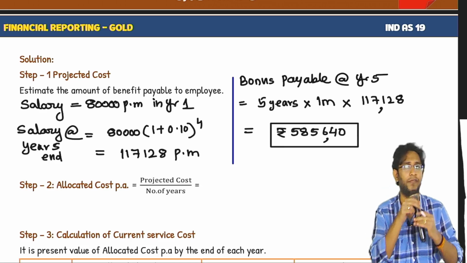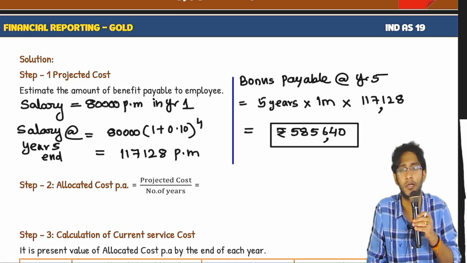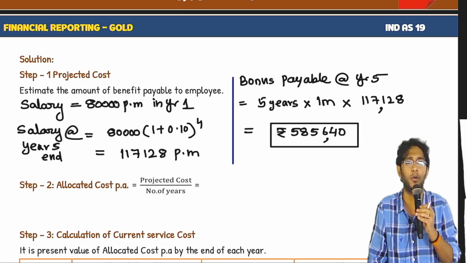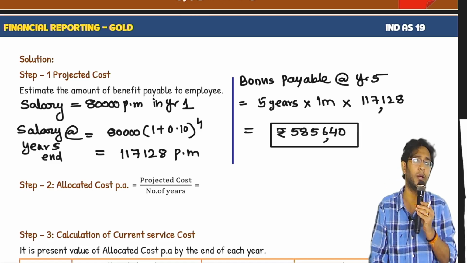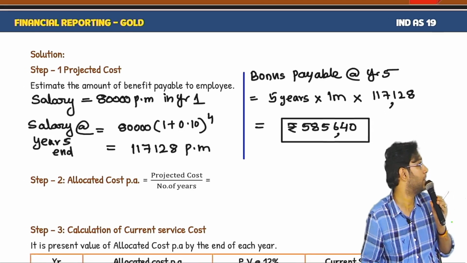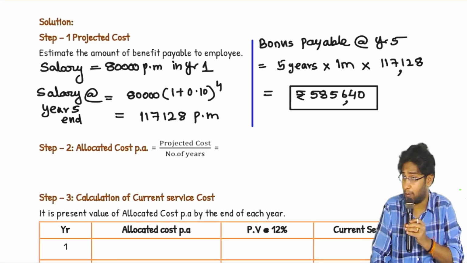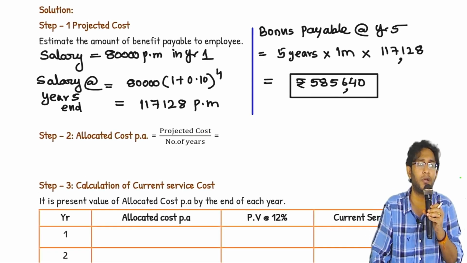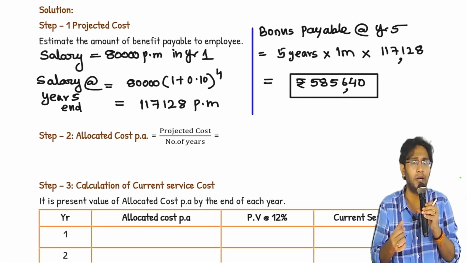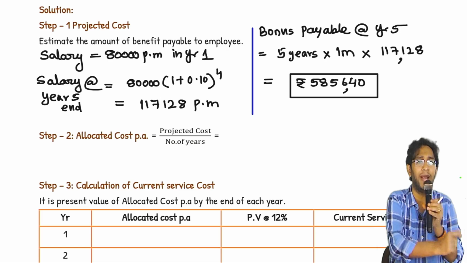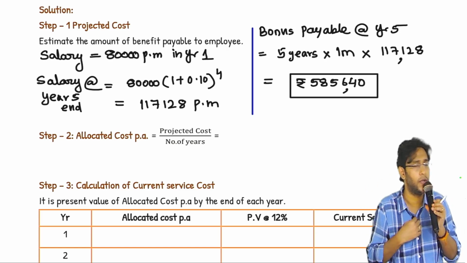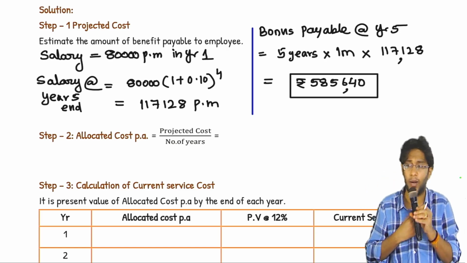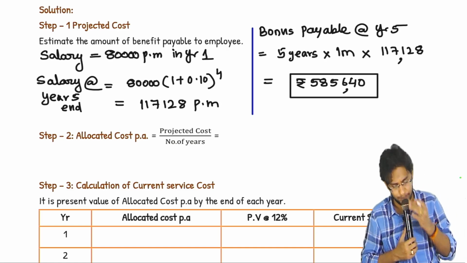So 5,85,640 rupees is the total projected benefit payable, or total cost to the company at the end of 5th year. That is our first step. Indirectly, this is the amount of liability in your balance sheet by the time you reach 5th year ending. This is the estimated amount that we have to pay to our employee.